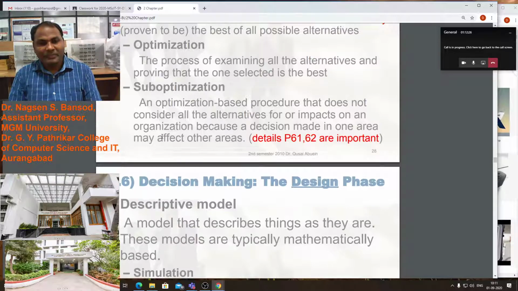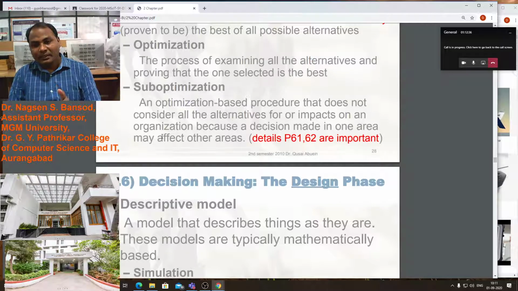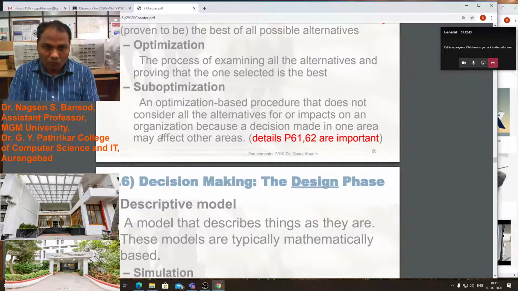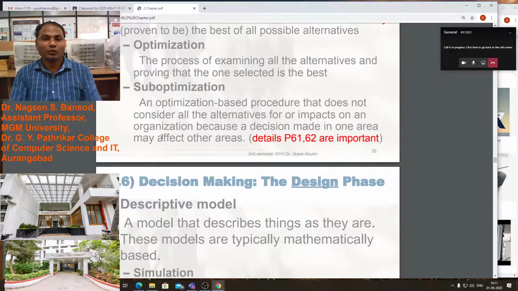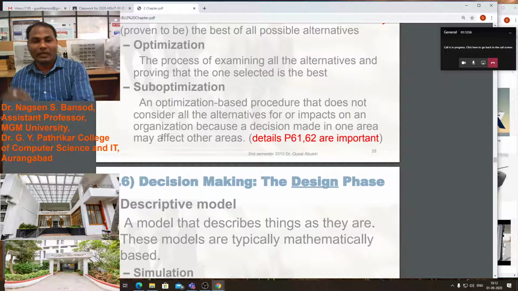Sub-optimization is an optimization-based procedure that does not consider all the alternatives for, or impact on, an organization, because a decision made in one area may affect another area. So sub-optimization is also required to find the alternatives, because if we take one solution for our model, that may affect another product.